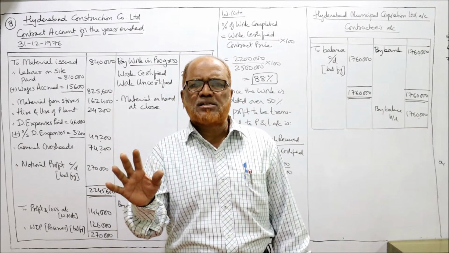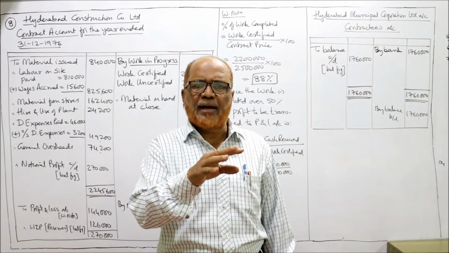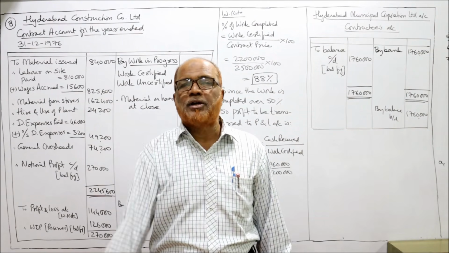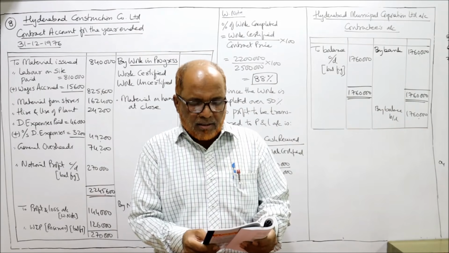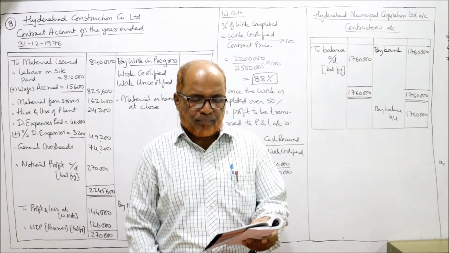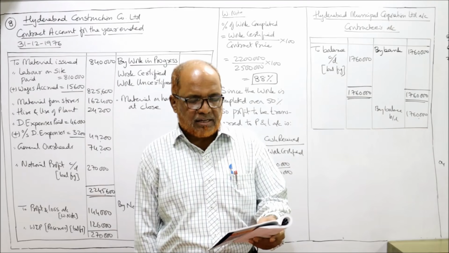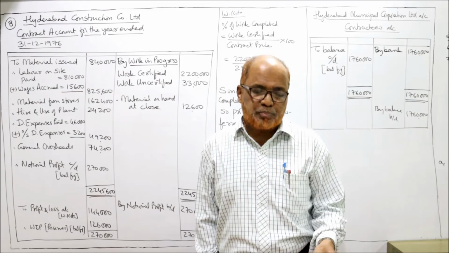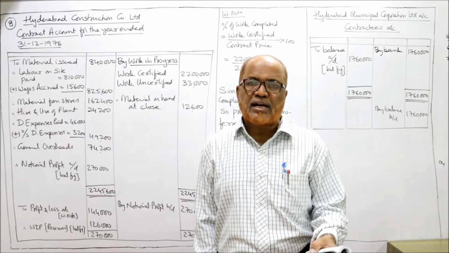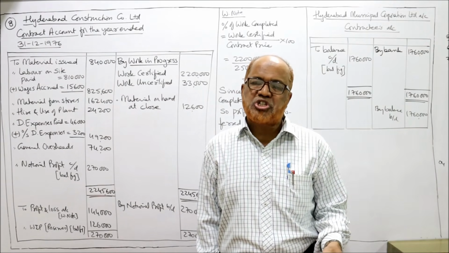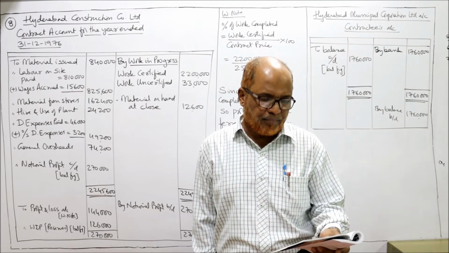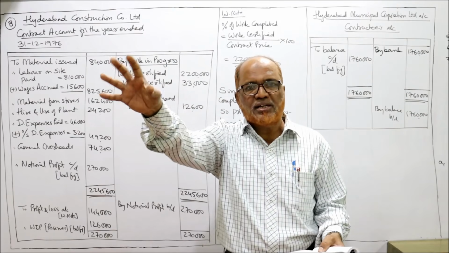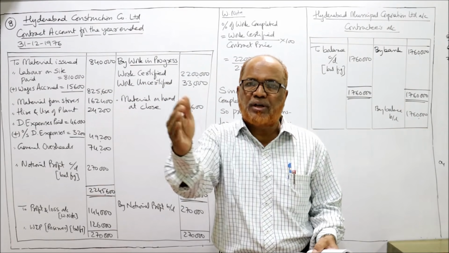This says 80% cash will be paid, 20% will be withheld by the contractee until the completion of the contract. Then the following are the details as shown in the books as on 31st December 1976. Labor on site, debit side, these are the wages paid. Material direct to site less returns, that means material purchased directly at the site, debit side. Material from stores, some material is directly purchased at the site and some material is issued from the stores.